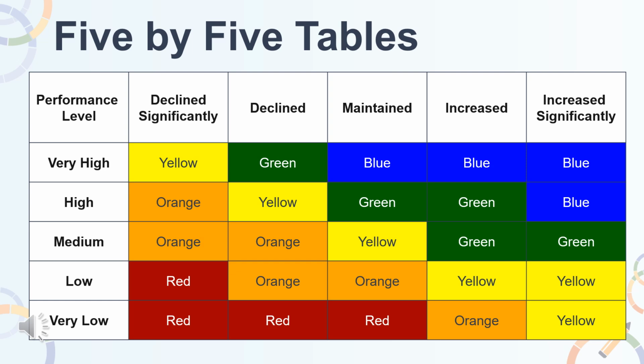For example, McDosh Junior High School has an LP status level of high and a change level of increased. The intersection of the high LP status level and the increased change level is the performance color green.